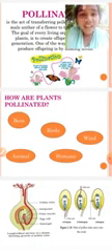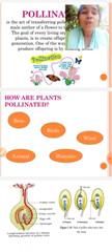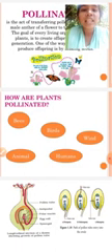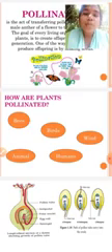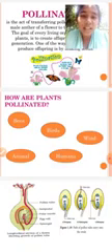Pollination is mainly divided into two types: self-pollination and cross-pollination. Self-pollination means the pollen grains of a plant reach the stigma of the same plant. Cross-pollination means the pollen grains of one plant reach the stigma of another plant. Pollination occurs through different agents like bees, animals, bats, humans, wind, snakes, etc.